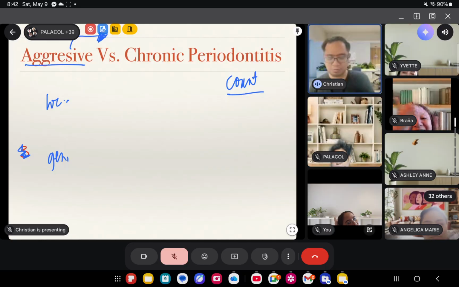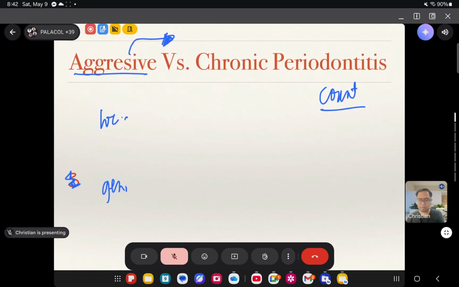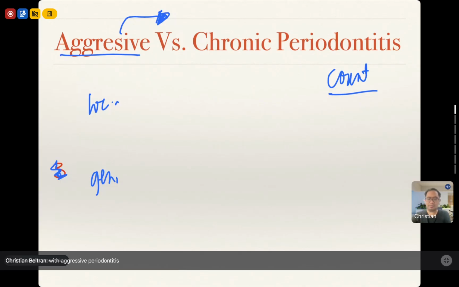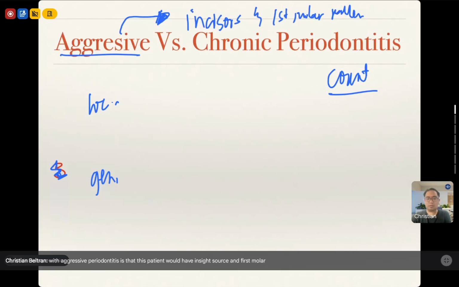So, where was I? One of the findings in patients with aggressive periodontitis is that this patient would have an incisors and first molar pattern.